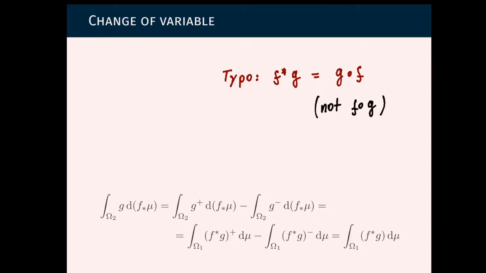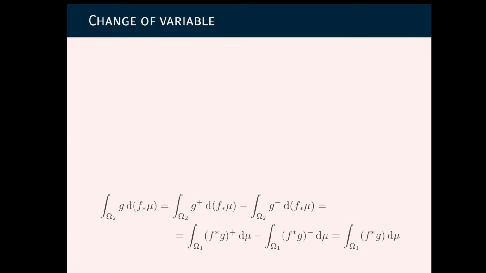There was a little typo before. When f star g, the pullback of a function g, is composing g with f from the right, so we put f here to the right of g, not from the left as written in the previous scene. This would not make sense.